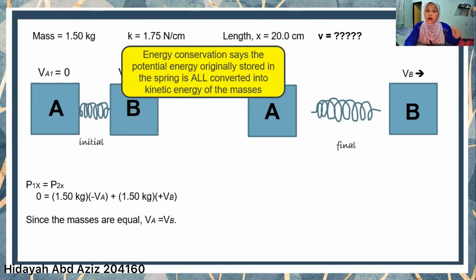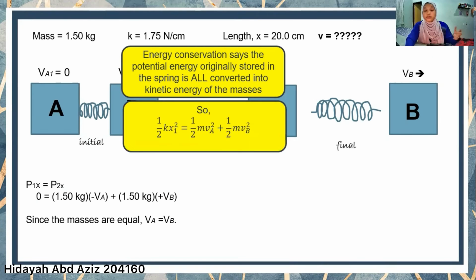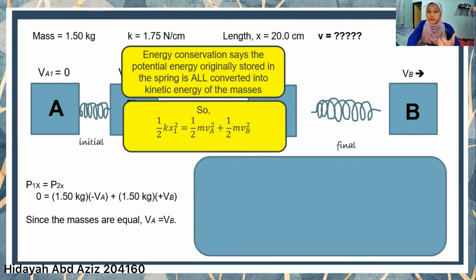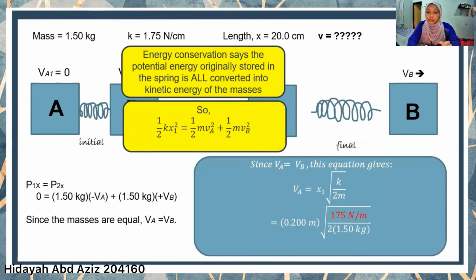So we can conclude using this formula. And since we already have all the information and the values, we just put them in. And if you notice, there is no mass in the final formula because both of the masses are equal. Then just put in all the information, but don't forget to change to the SI unit for the force constant. And there you have it, 1.53 meters per second for both speeds A and B.